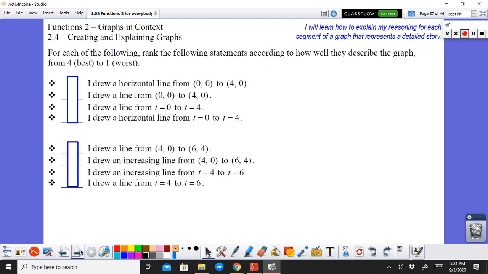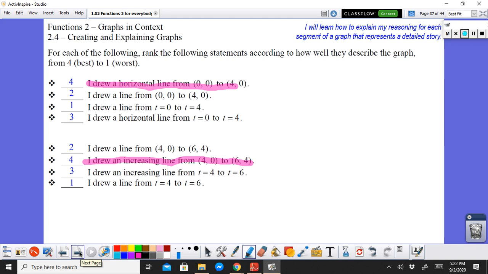Okay. Hopefully you did it on your own first. And let's see over here. I hope you agree that the best way to describe the first segment is this one. Right? I draw a horizontal line from 0, comma 0 to 4, comma 0. And I think the next line is best described: I draw an increasing line from 4, comma 0 to 6, comma 0.